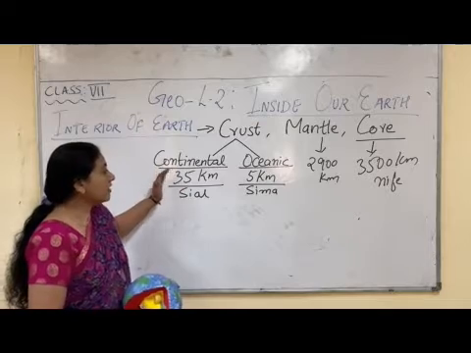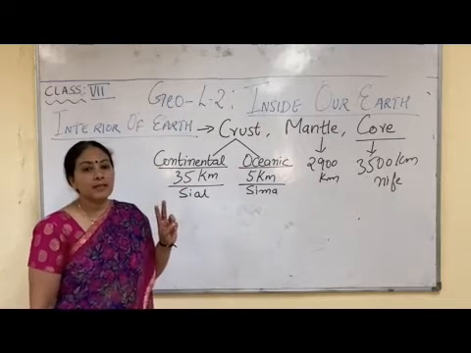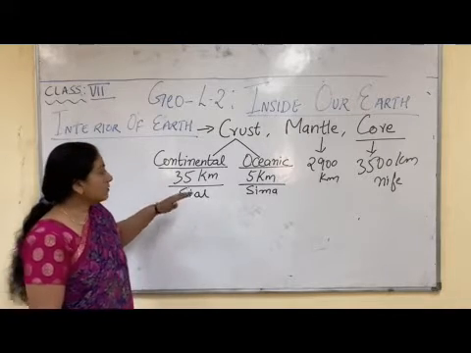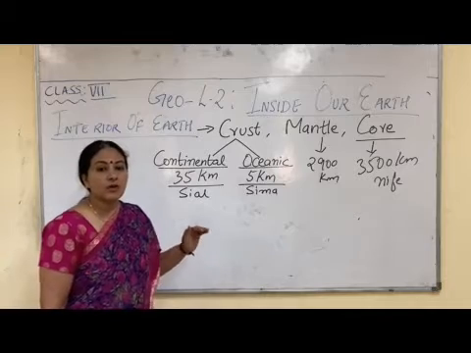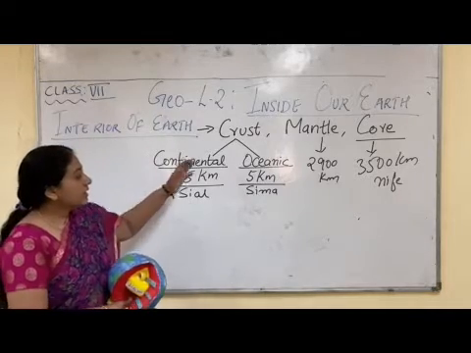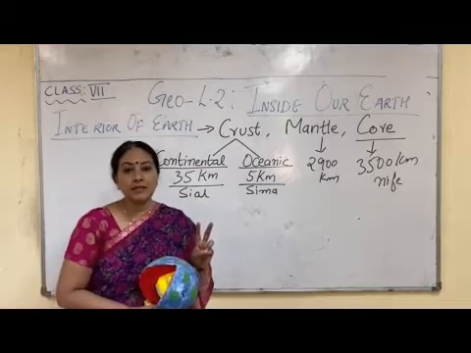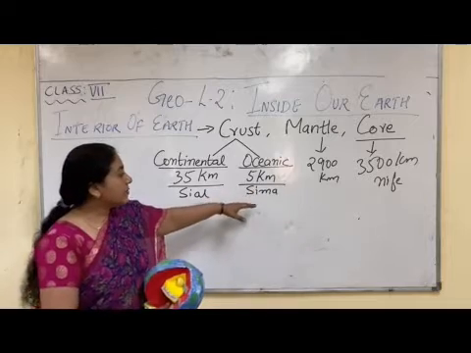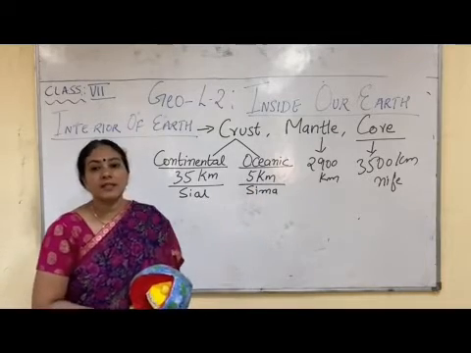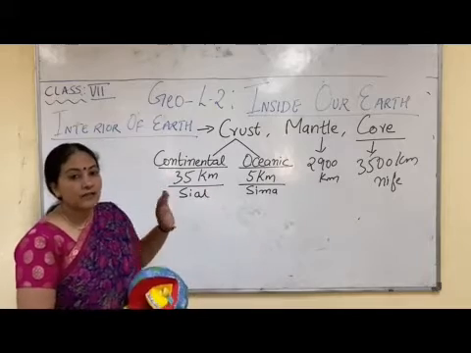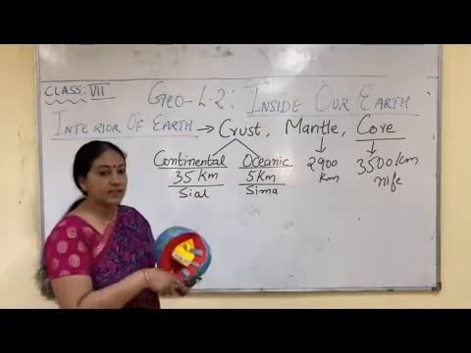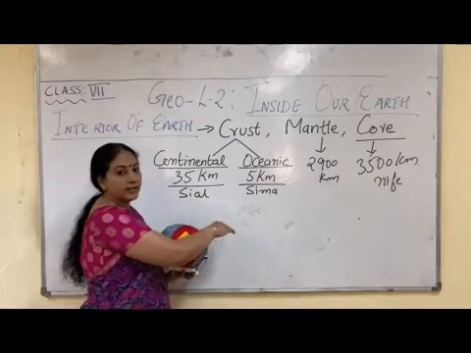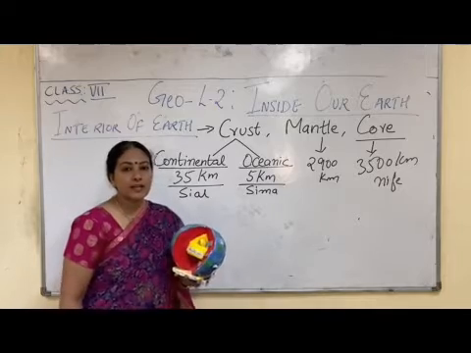The crust is made up of many minerals. Out of that, in the continent, we can find 2 minerals in abundance, that is silica and alumina. That is why the continental layer is also called as sial. In the oceanic crust, there are 2 minerals mainly found. One is silica and one is magnesium. So that is why this layer is also called as sima. So the first layer of the earth is the crust, which is the thinnest one, and it consists of sial in the continental region and sima in the oceanic region.